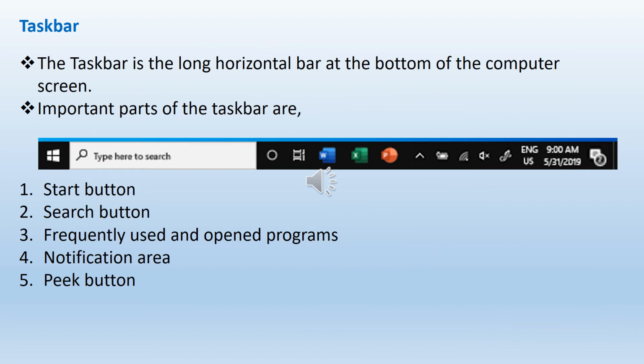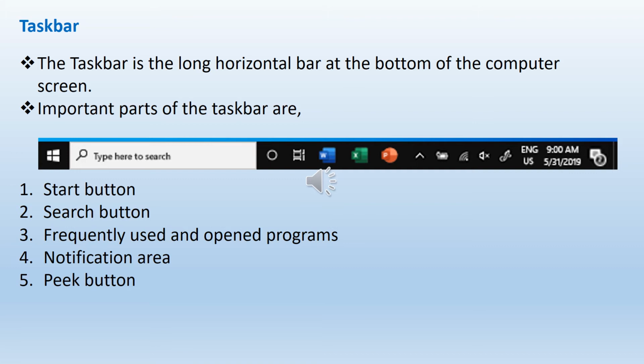Taskbar. The taskbar is the long horizontal bar at the bottom of the computer screen. So the taskbar, children, you can find at the bottom of the computer screen. The long horizontal bar, we call it the taskbar. Important parts of the taskbar: in the taskbar, you can find important parts.